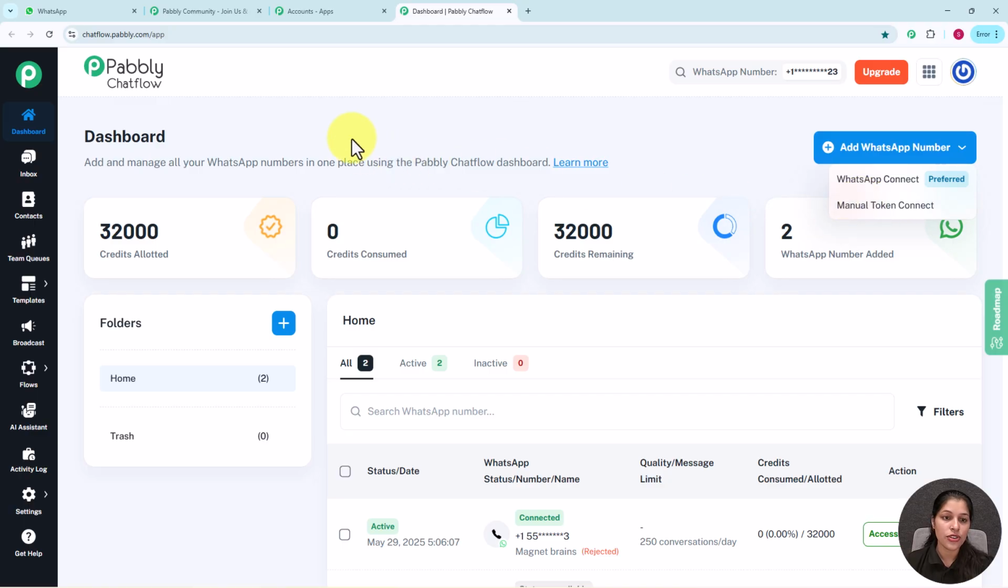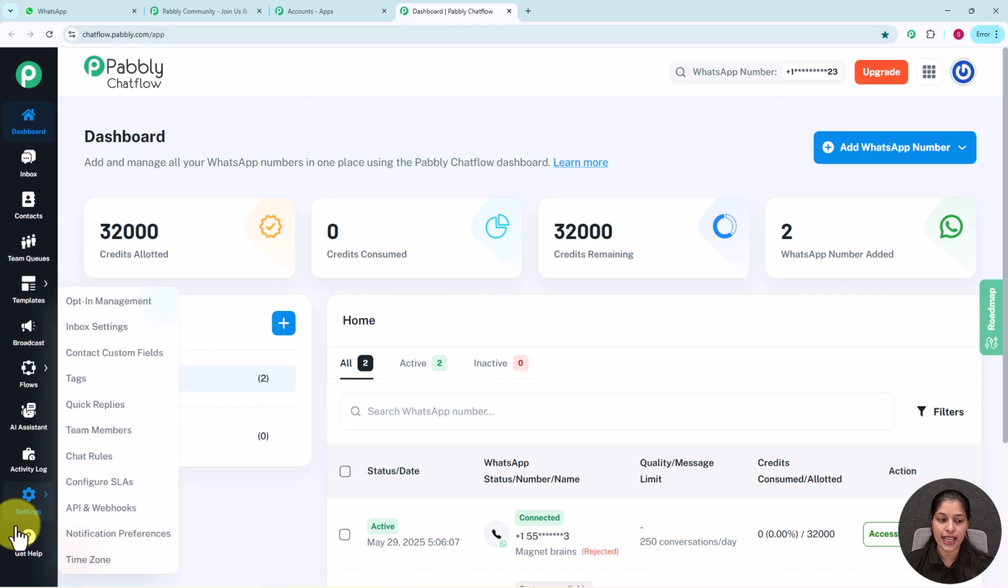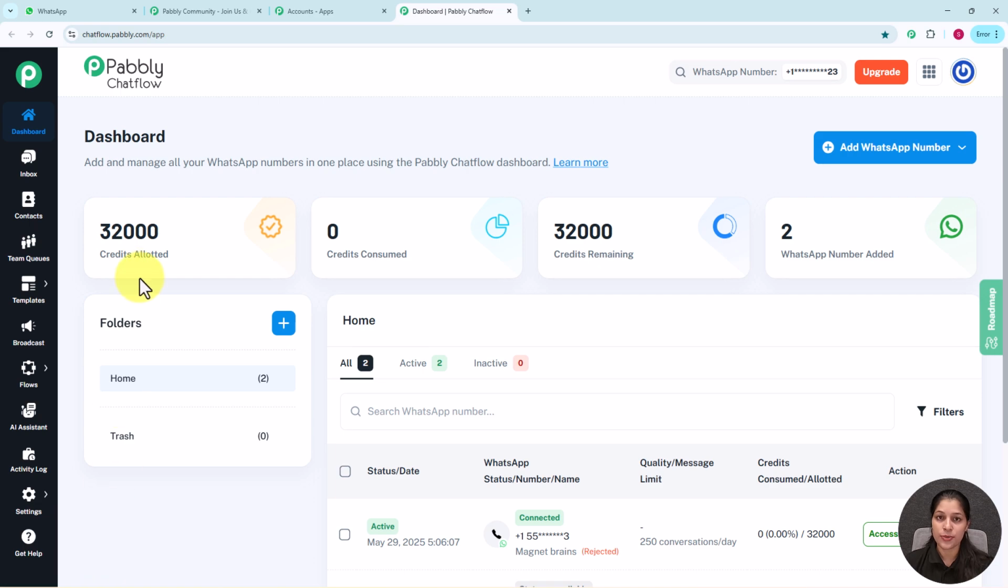And now moving on to the sidebar, you can see these are the features provided by Pabbly Chatflow. That is Inbox, Contacts, Team Queues, Templates, Broadcast, Flows, AI Assistant, Activity Log, Settings and Get Help. So if you want to learn more about these features, you can find link in the description given below. And if you wish to create your own folders, you can simply click over this Create a New Folder button and create your own folder.